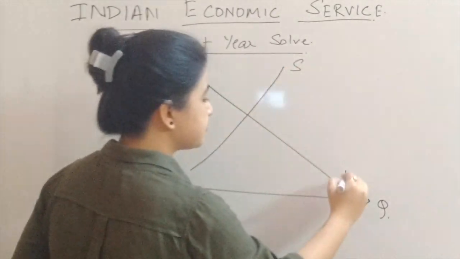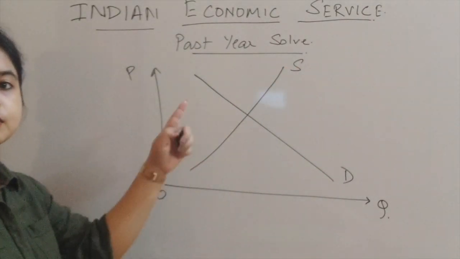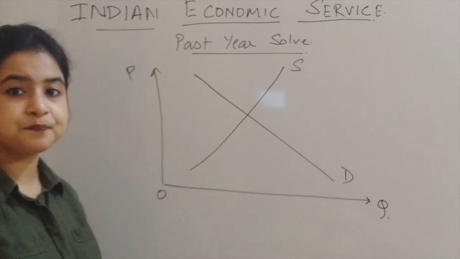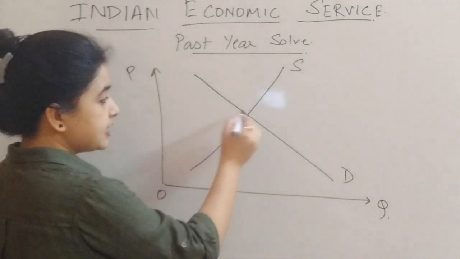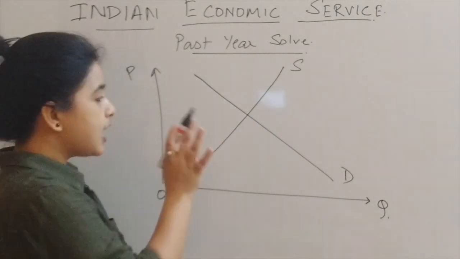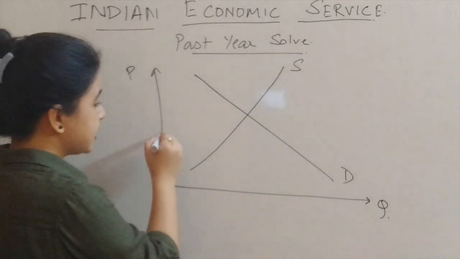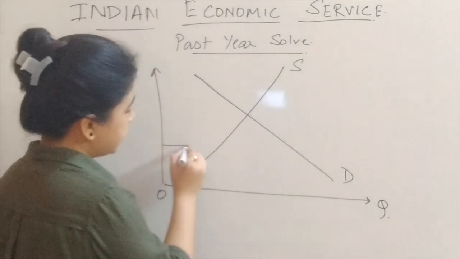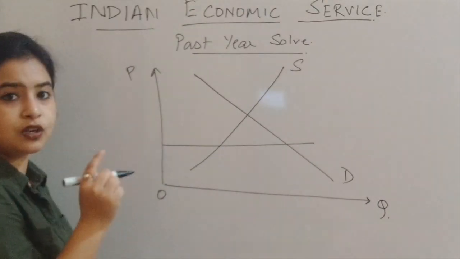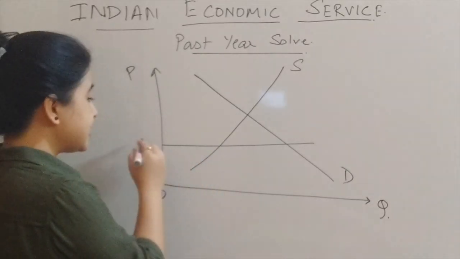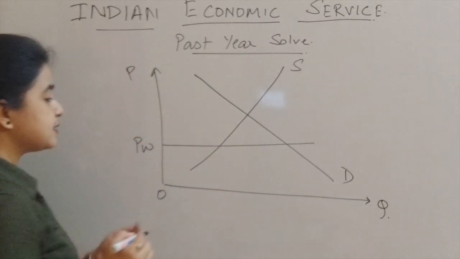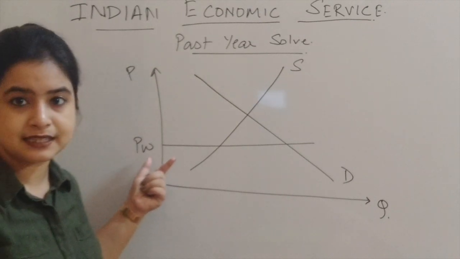So this is our supply curve and this is our demand curve, marked as S and D. And this is the equilibrium. Okay, I'm not coming to that. Now let's say before imposition of tariff, the price is PW, that is the world price.